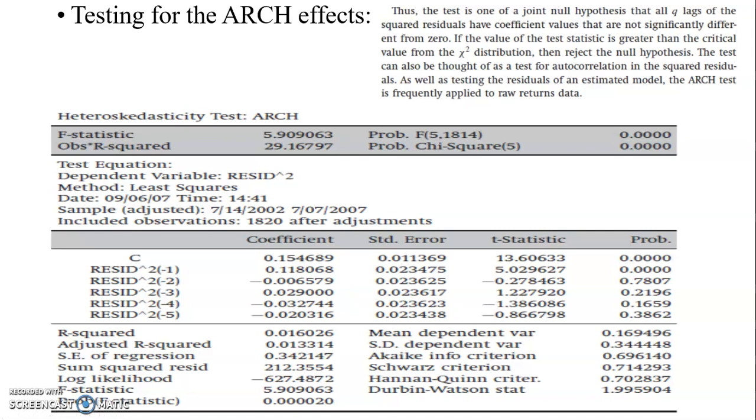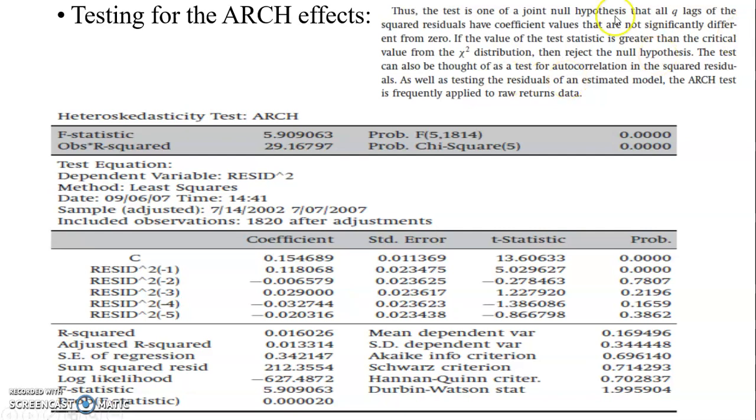If you reject the null hypothesis of no heteroscedasticity, then the alternative, that there is heteroscedasticity, becomes applicable. And the moment you reject the null hypothesis, it means you have to estimate the model using the ARCH approach and not your usual ordinary least squares.